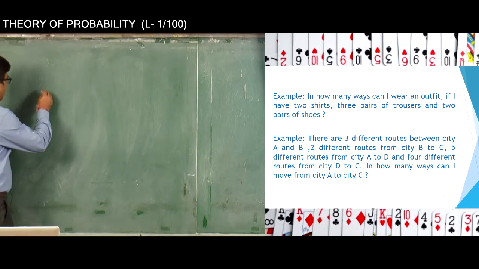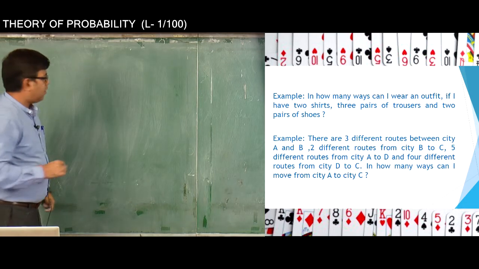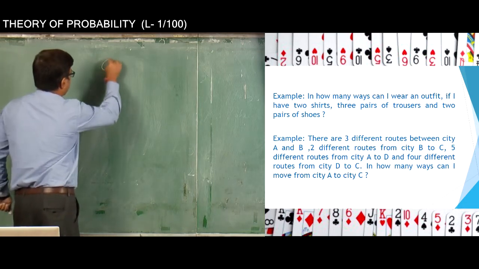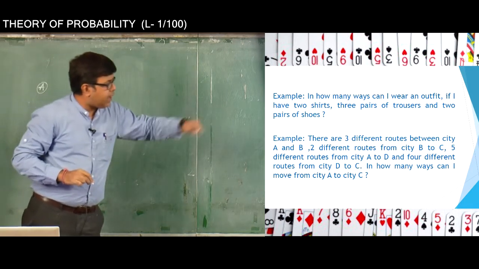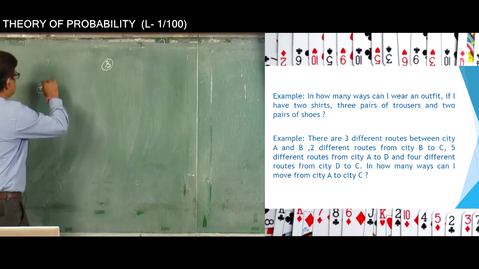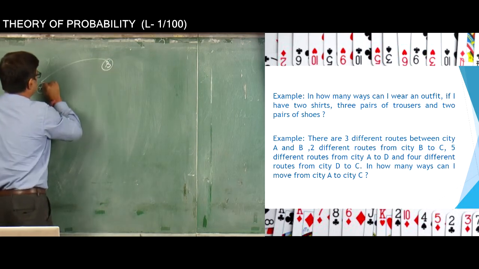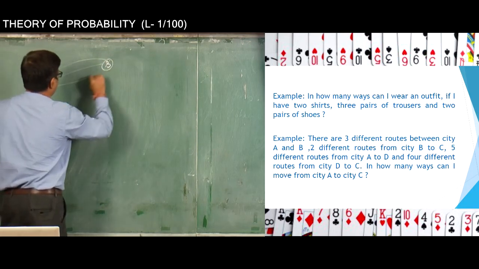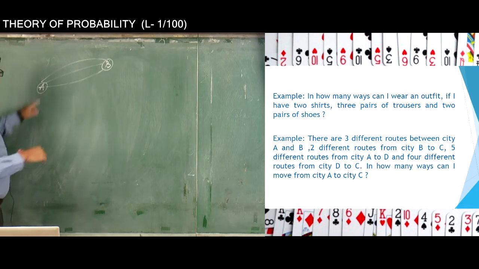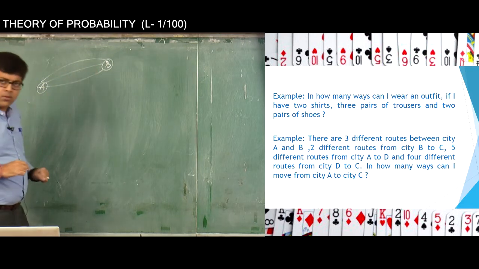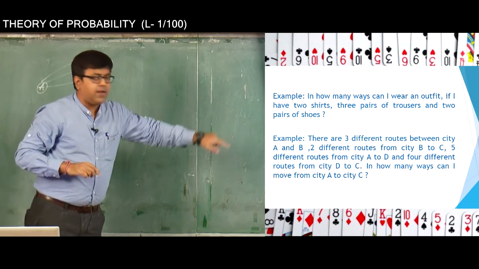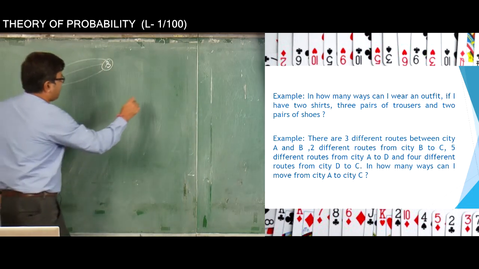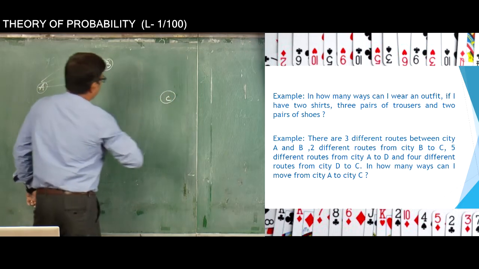So let us say I draw this as city A, right, and let us say this is your city B, okay. Now how many routes are between A and B? There are 3 different routes. So we write these routes as 1, 2, 3. So there are 3 different routes by which one can move from A to B, okay, fine. Then from B to C there are 2 different routes. So let us say C is somewhere here.